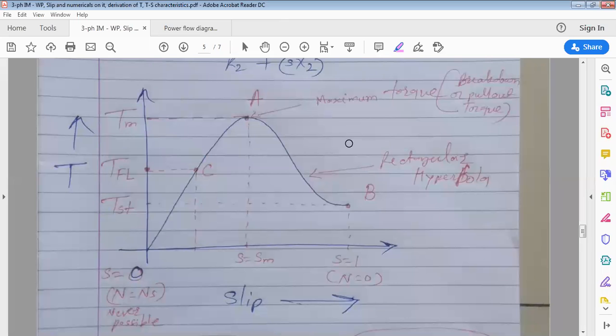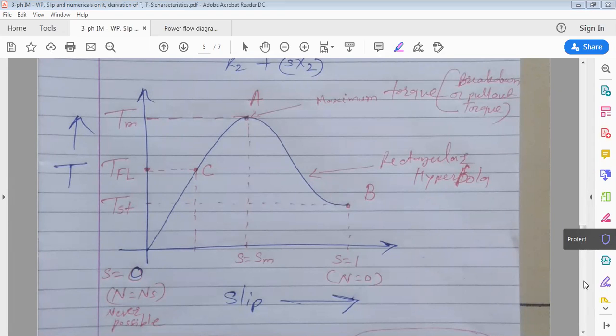Questions on this are: explain torque slip characteristics of a three-phase induction motor, or draw torque slip characteristics of a three-phase induction motor. Clear to everyone? Can we go for the next parameter? Got these characteristics, everyone? Okay. So we'll see the next point now.